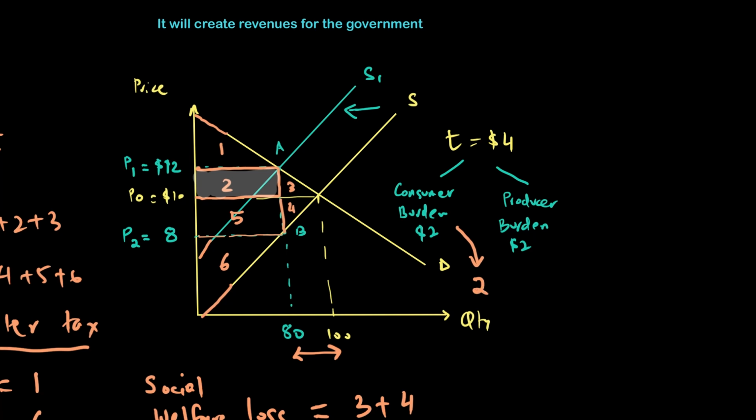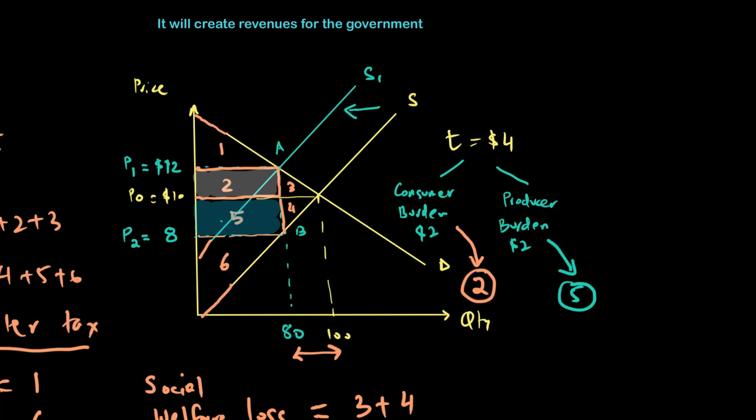And area 5 is what we call our producer burden of the tax, which is also $160. So let me write this as area 5, the producer burden of the tax. These were the amounts which were previously with consumers and producers, but now after tax the government takes them away, and therefore consumers and producers are both paying the tax.